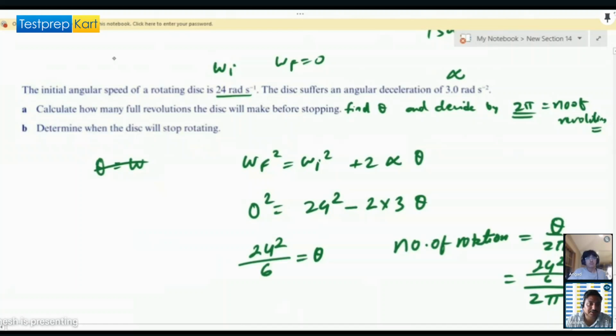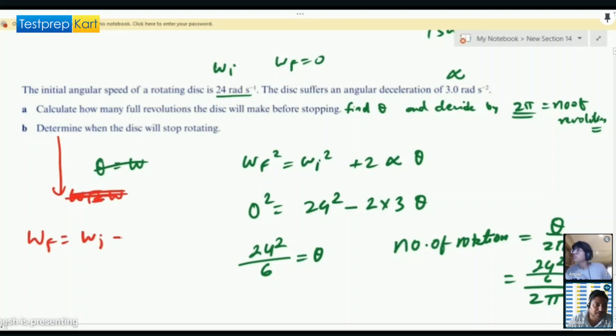And the second part, they're saying determine when the disk will stop rotating, right? So for that, you just have to use omega f is equal to omega i plus alpha t.